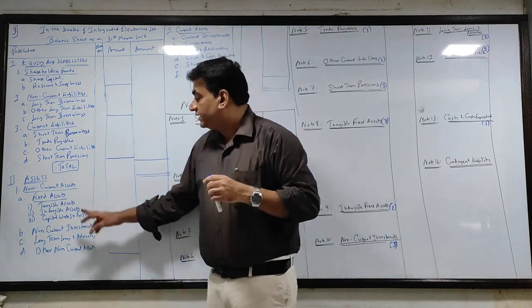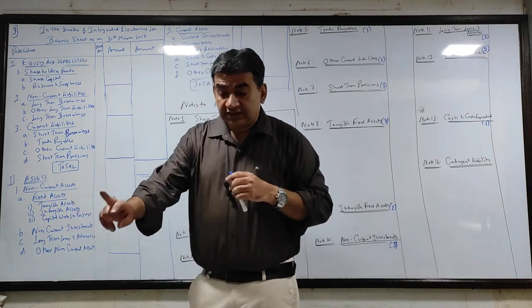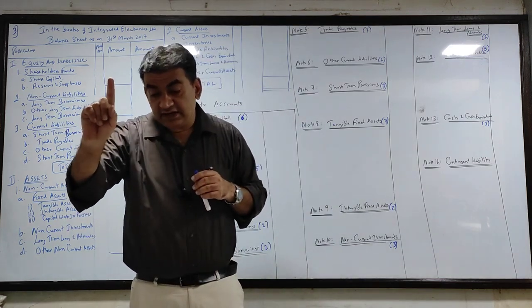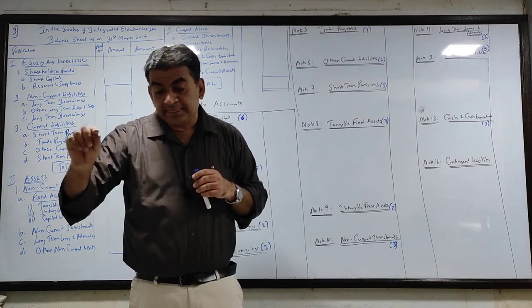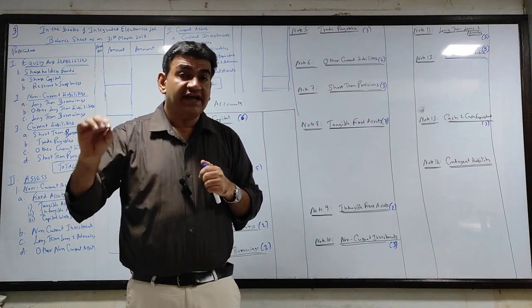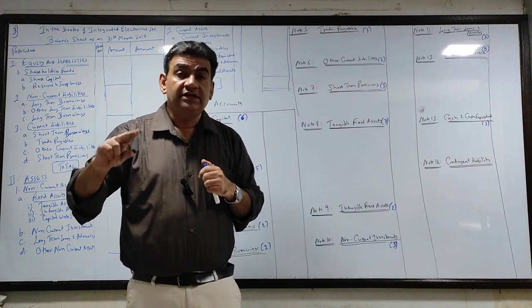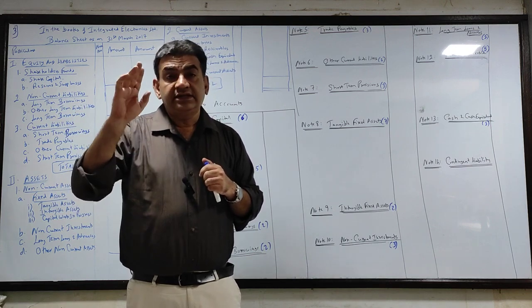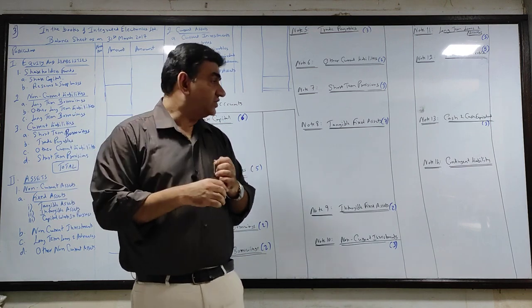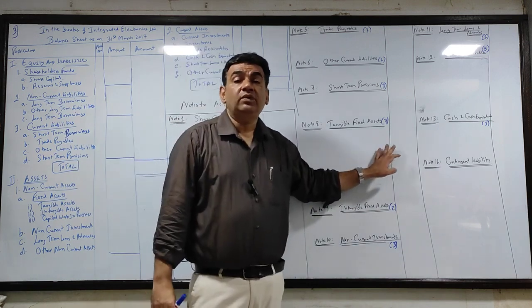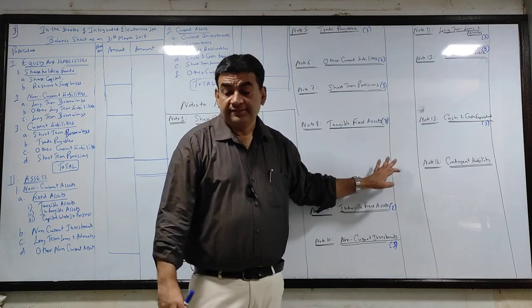Okay. Then fixed assets, tangible. Now see, there are 3 tangible assets: land and building, plant and machinery, furniture. In brackets there is additional information. I have made you put a mark for all 3 of them. So for each, 2 lines, 3 twos are 6, 1 or 2 extra. So around 7 to 8 lines for tangible.